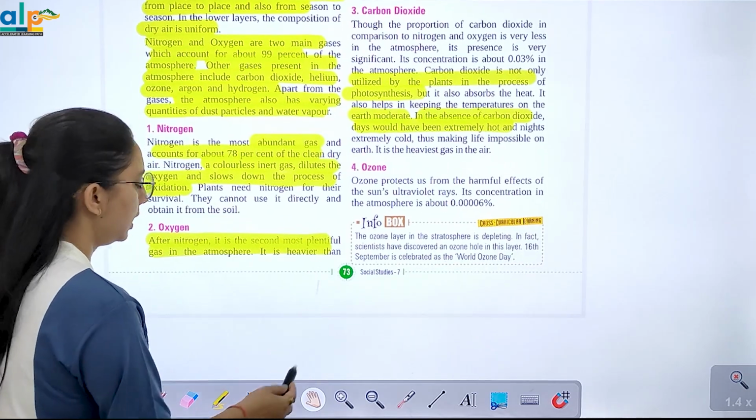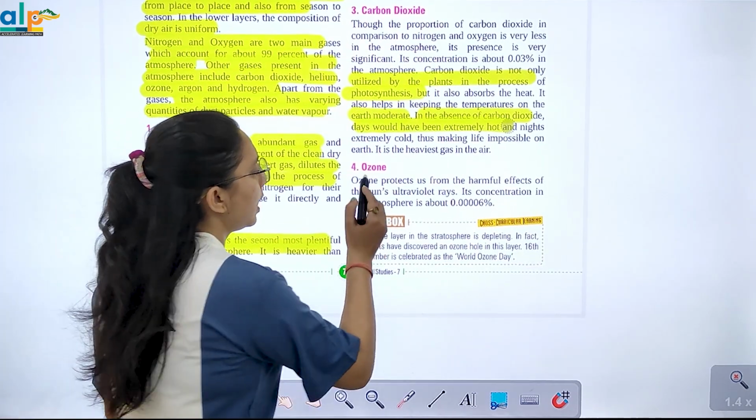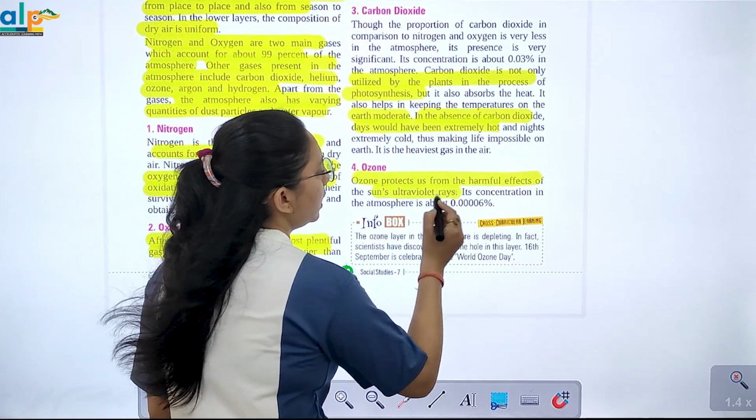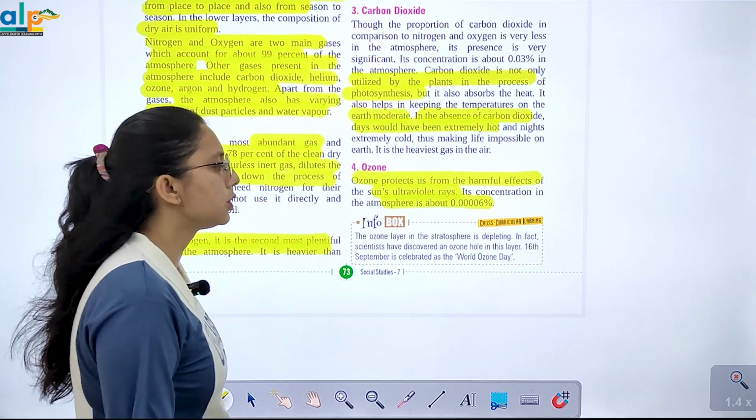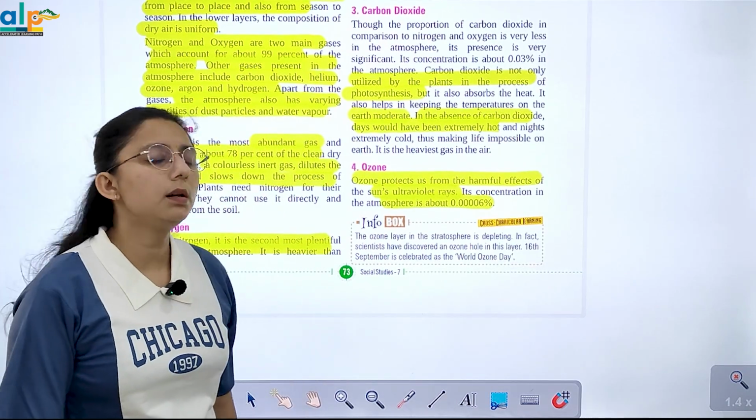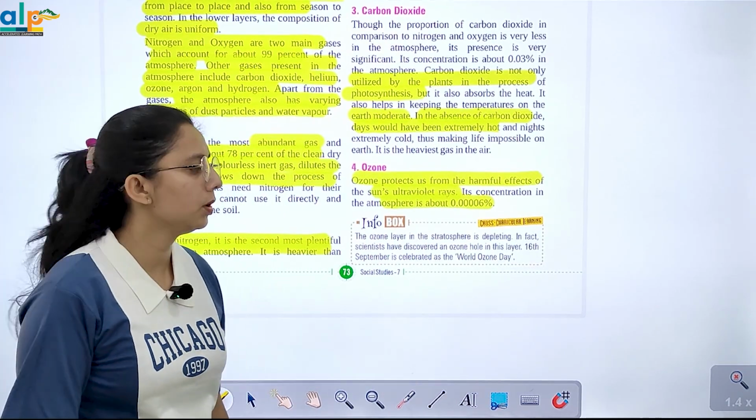वहीं हम ओजोन की बात करें, it protects us from the harmful effects of the sun's ultraviolet rays. इसकी जो कंसंट्रेशन है वो 0.0006.